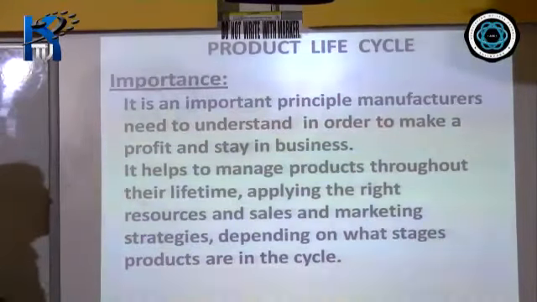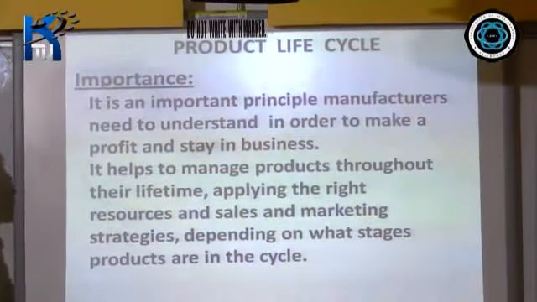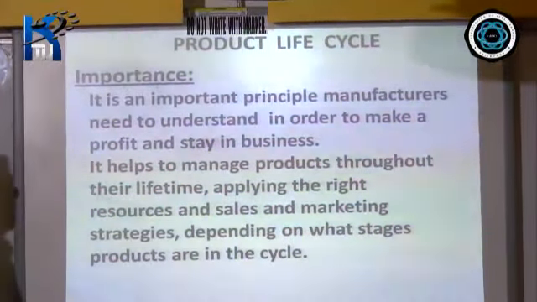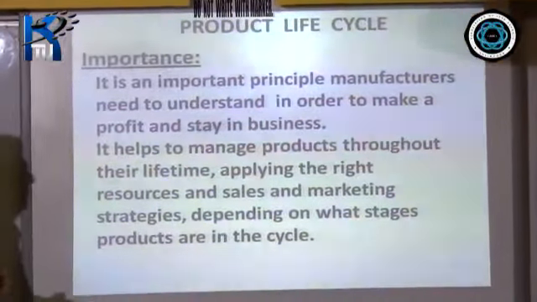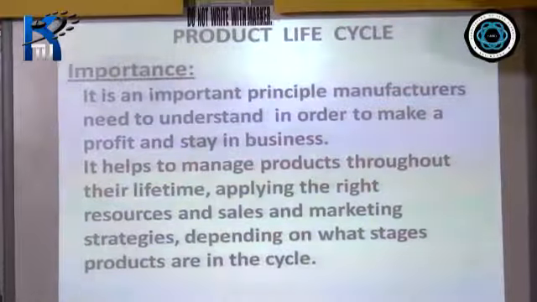Now, the importance of a product life cycle. It is an important principle manufacturers need to understand in order to make a profit and stay in business.